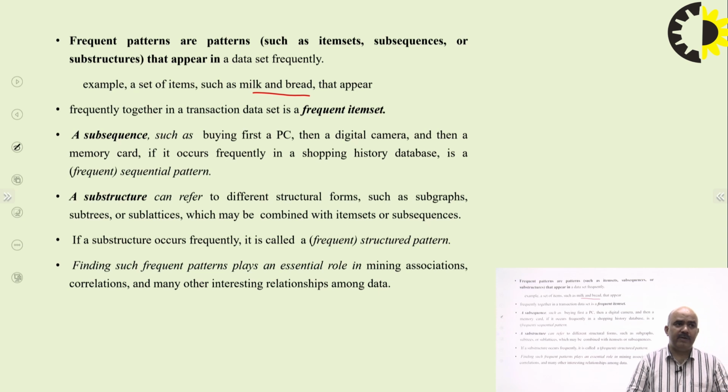If a substructure occurs frequently, it is called a frequent structured pattern. Finding such frequent patterns plays an essential role in mining associations and correlations, and it is interesting for finding the relationships among the data.